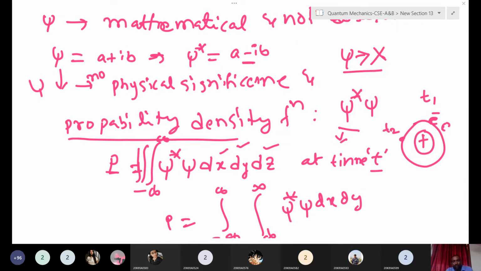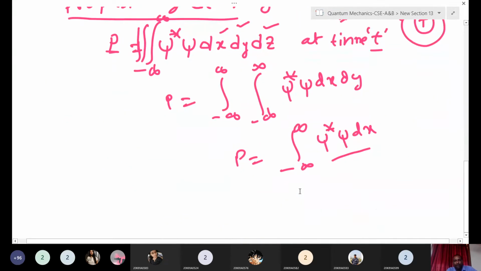So what is the maximum probability? What is the maximum probability of getting a head in a coin toss? 1 by 2, 0.5.